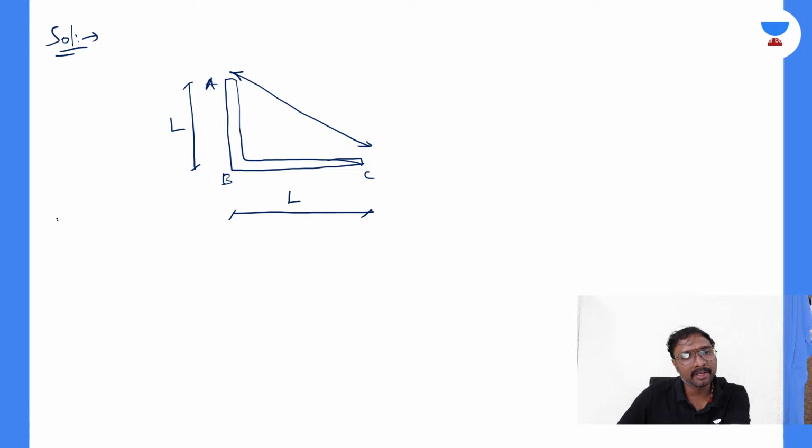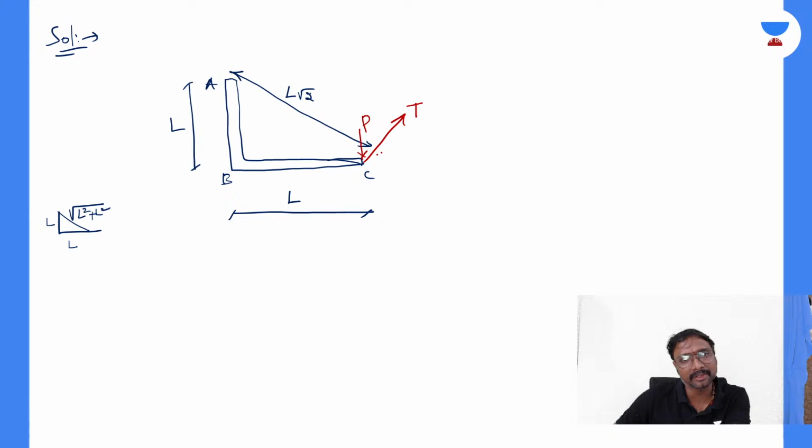So whenever you have a triangle with sides L and L, the hypotenuse is under root L square plus L square, so L root 2. Now what is the action of the forces? This is very important. In this cable, at this place, tension is acting in this direction. You consider this force P in the vertical direction and tension T in this direction. So this tension T will be perpendicular to this L root 2.